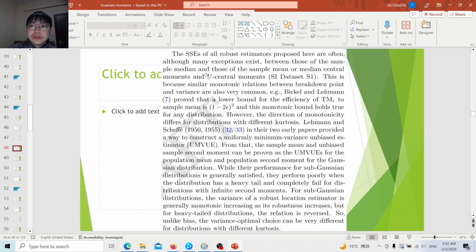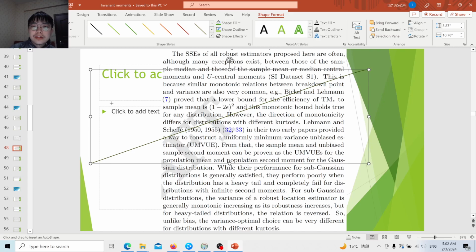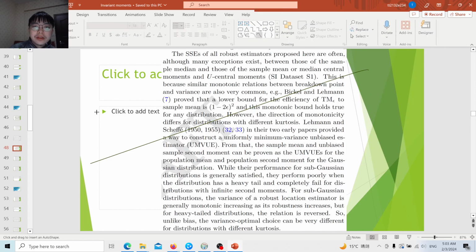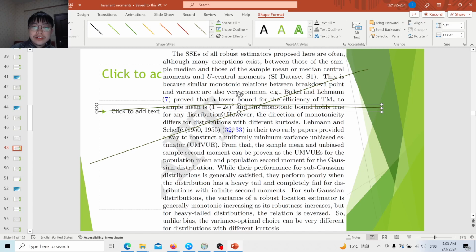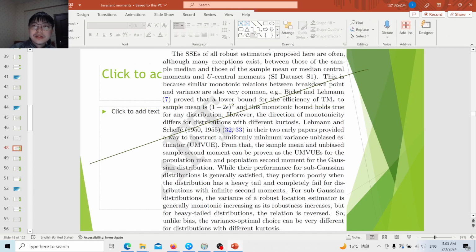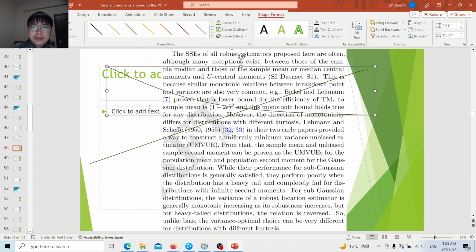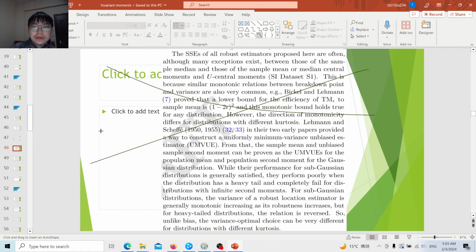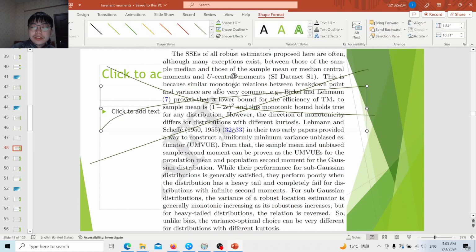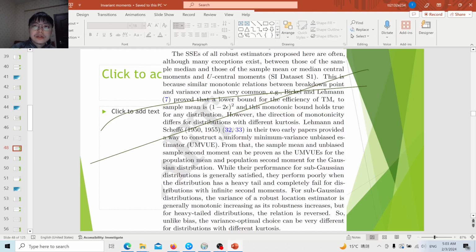Also, after I proposed this scale standard error, I did some simulation experiments and found a very interesting result: for most estimators, the scale standard error lies basically between the median and the central moments. Maybe sometimes the median may decrease. For example, here is the kurtosis. As the kurtosis increases, the scale standard error of the median decreases, or maybe sometimes it may also increase. But generally, for the sample mean, it always increases as the kurtosis increases.